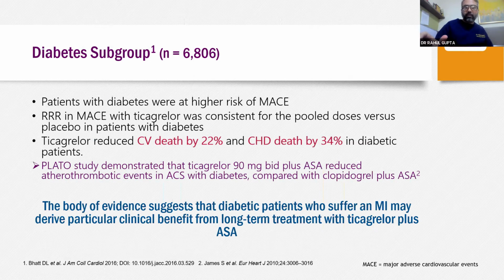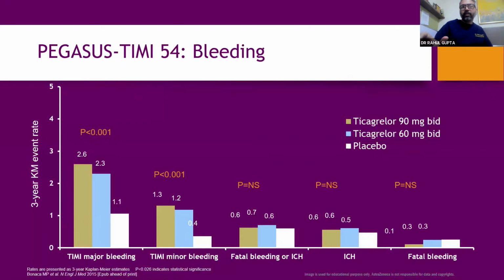Let's look at the diabetic subgroup, because that's the most important patient, and we are the diabetic capital of the world, and we see a lot of patients who are diabetic in our clinical practice with ischemic heart disease. Ticagrelor reduced CV death by 22% and CHD death by 34% in diabetic patients. So the body of evidence suggests that diabetic patients who suffer an MI may derive particular clinical benefits from long-term treatment with ticagrelor plus ASA.